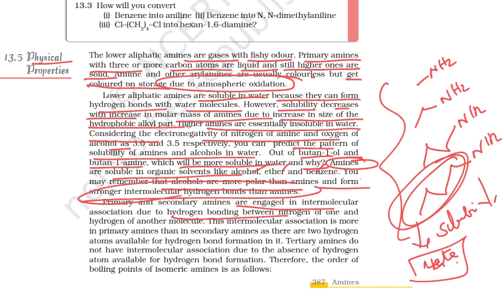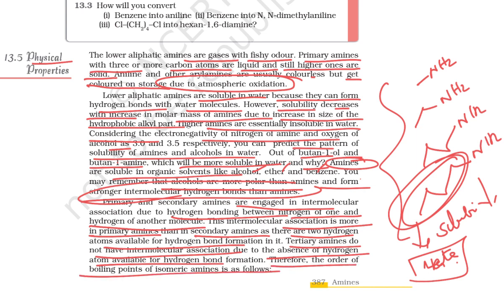So the primary and secondary amines are engaged in intermolecular association due to hydrogen bonding, nitrogen of one molecule and hydrogen of another molecule. The intermolecular association is more in primary amine. In primary amine there are 2 hydrogen atoms available for bond formation. The tertiary amine does not have intermolecular association, due to the absence of hydrogen atoms available for hydrogen bond formation. Therefore, the order of boiling point.